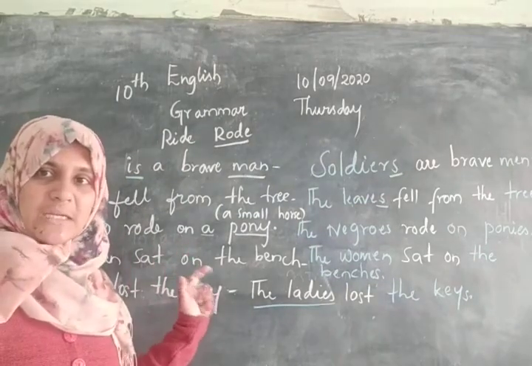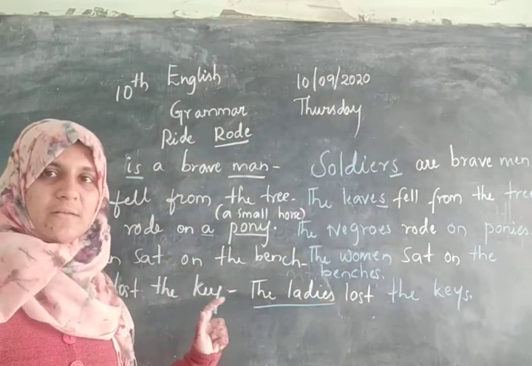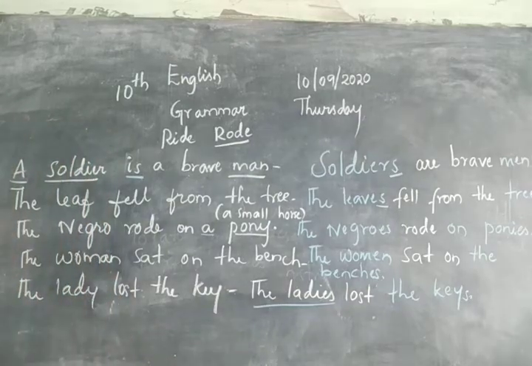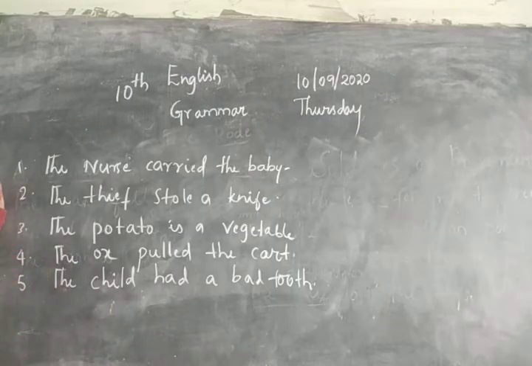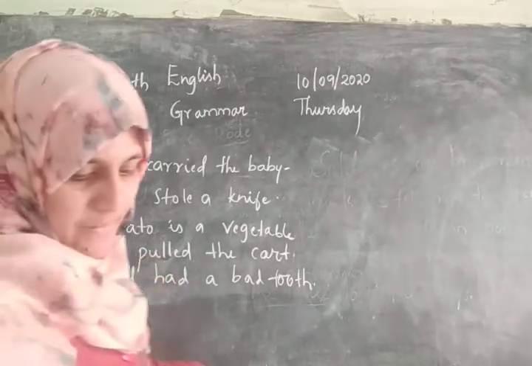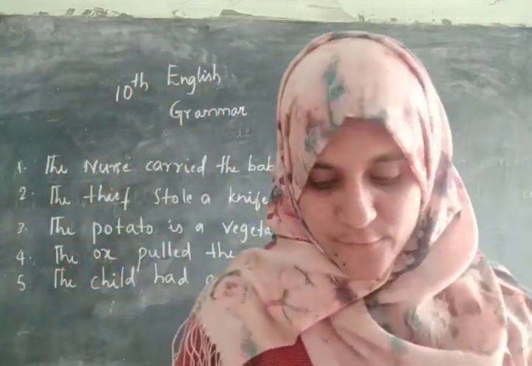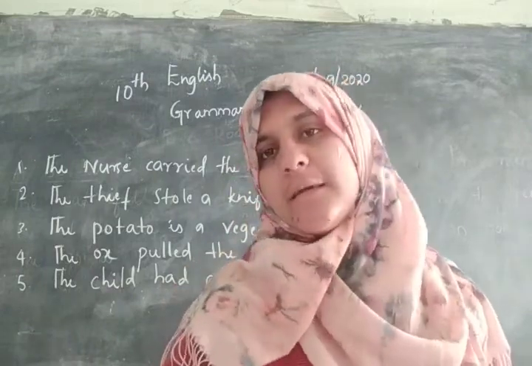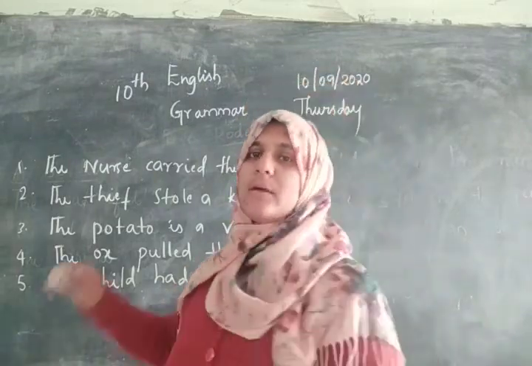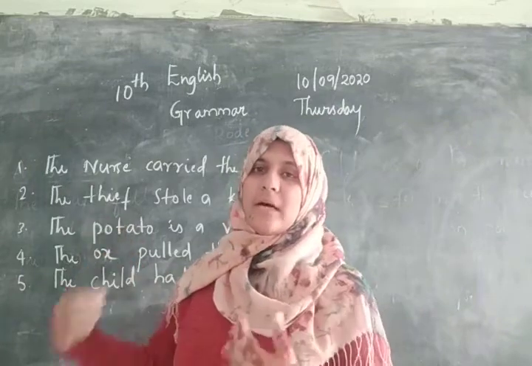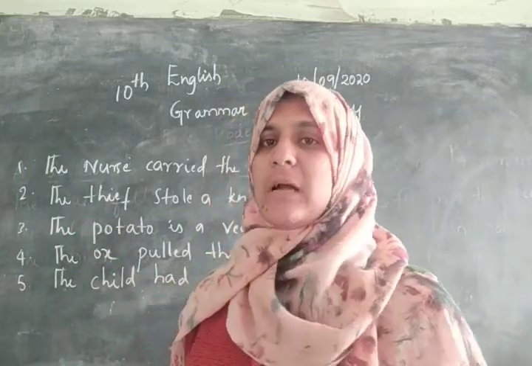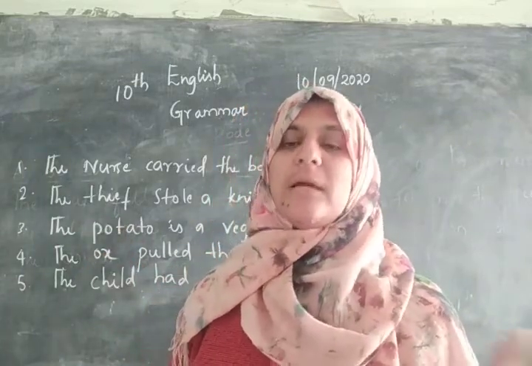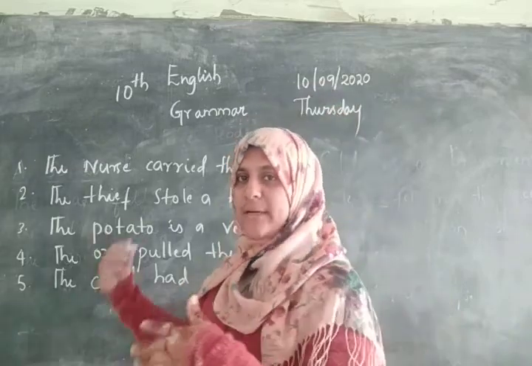Have you understood clearly? Fine. Okay children, look at this. In groups, sit together and change the following sentences from singular to plural form. In the previous class we discussed how we have to change singular into plural, and this is your exercise they have given for you.